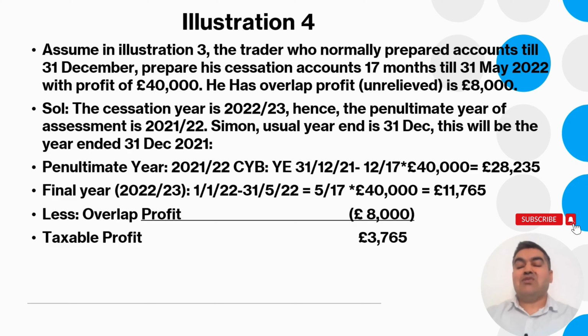So it's the same accounting, but this time, just to confuse you, I made one set of accounts. Instead of breaking it by 31st December, I just bring it all together, the result by 31st May 2022, which covers 2 tax years in this case. So the remaining part will be from 1st of January 2022 to 31st May 2022. So take 5 months profit and then less the overlap profit of 8,000, and then it would give you the revised taxable profit for 2022-23.